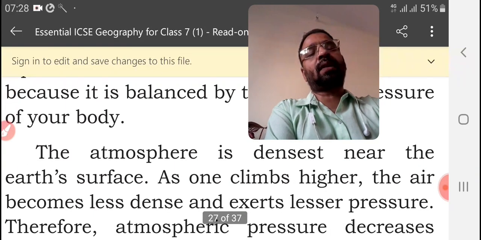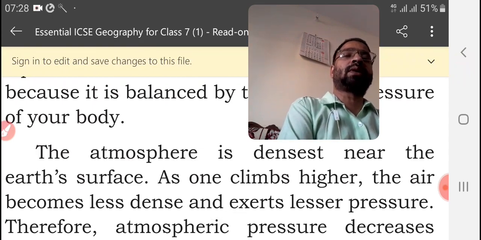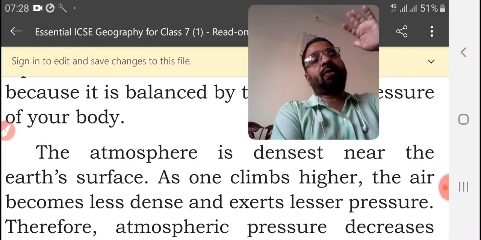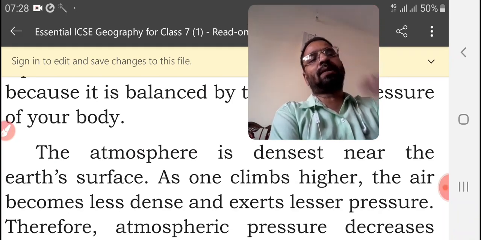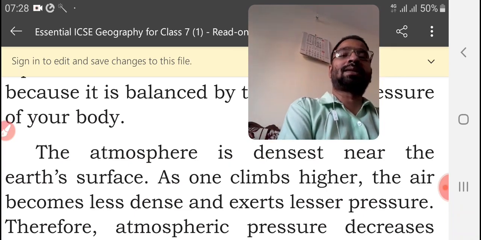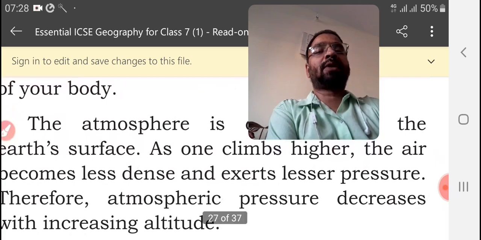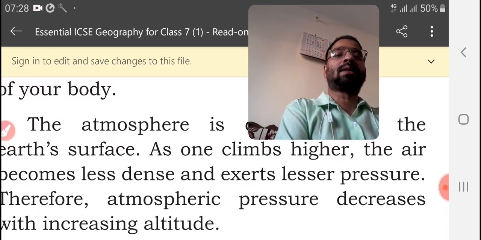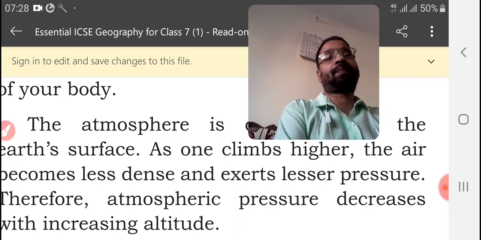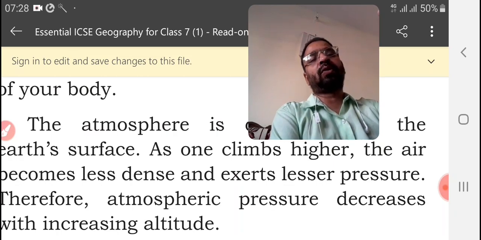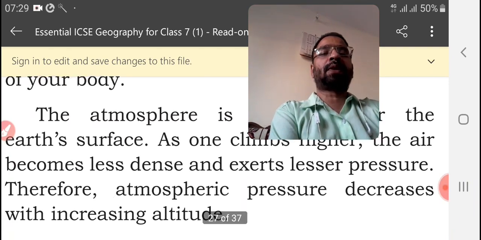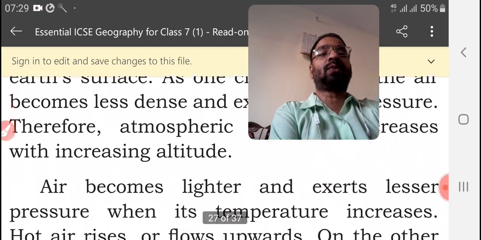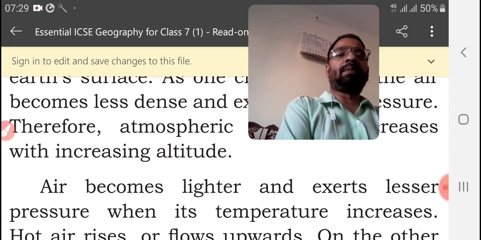From the beginning onwards I said, when weight decreases, then what will happen? The air will go on top and top. So the heaviest gases will come near the surface of the earth, so it is densest near the earth's surface. As one climbs higher, the air becomes less dense and exerts lesser pressure. That is why when we are climbing a mountain or higher places, we feel weightless. Therefore, atmospheric pressure decreases with increasing altitude. Air becomes lighter and exerts lesser pressure.